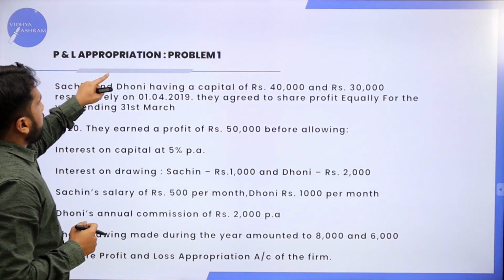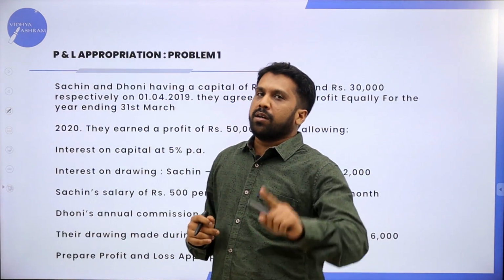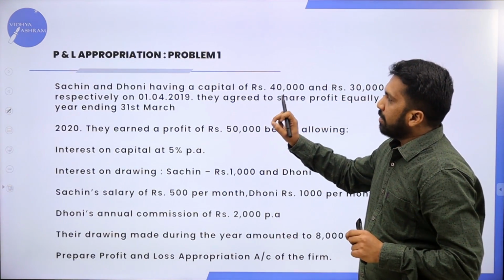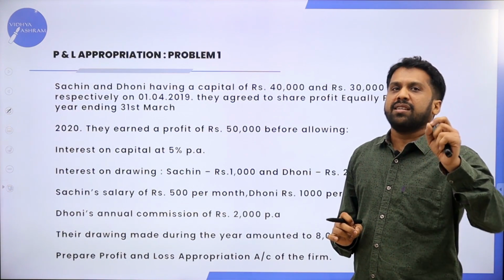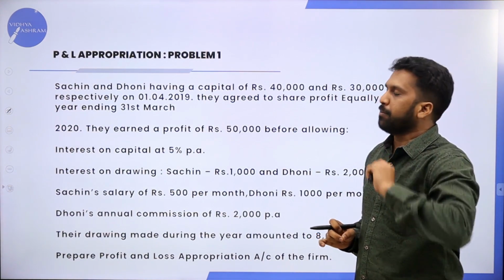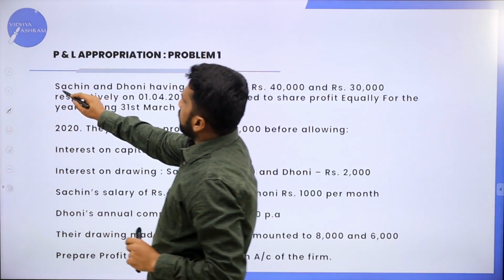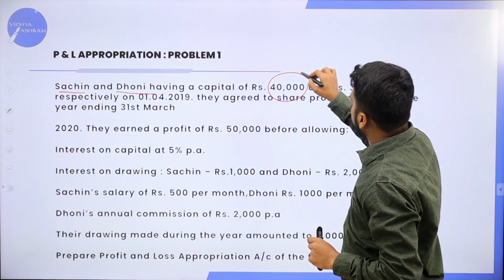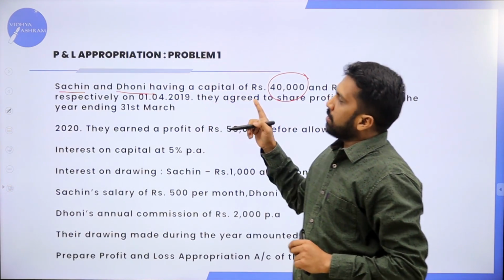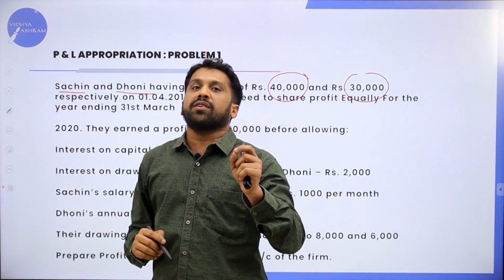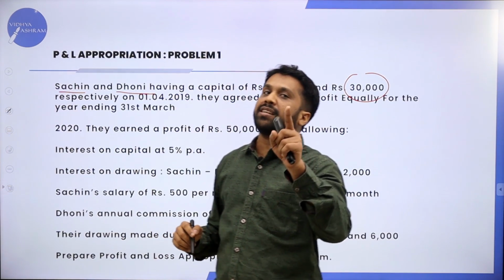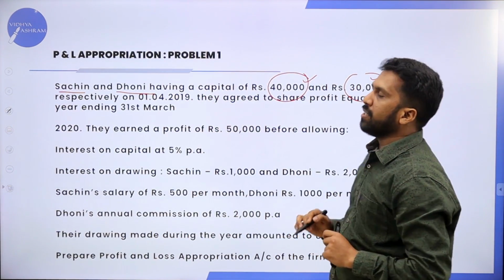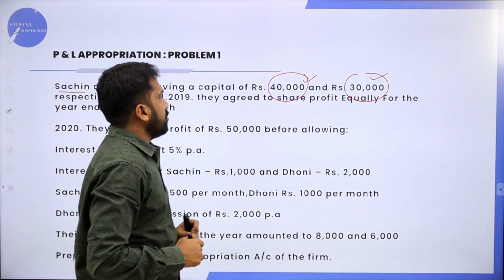Now, P&L appropriation problem number 1. You have to concentrate while reading the question, because each and every point is important. Sachin and Dhoni have capital of 40,000 and 30,000. These two are partners. What is their initial investment? What is their contribution? Sachin contributed 40,000 and Dhoni contributed 30,000.